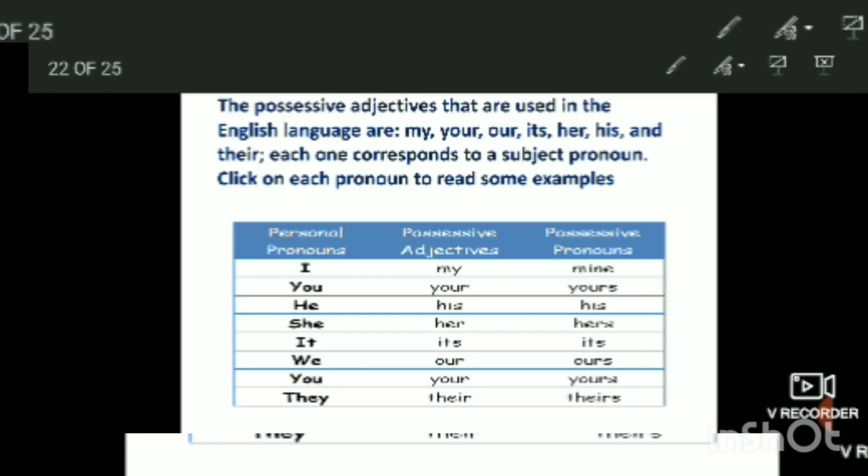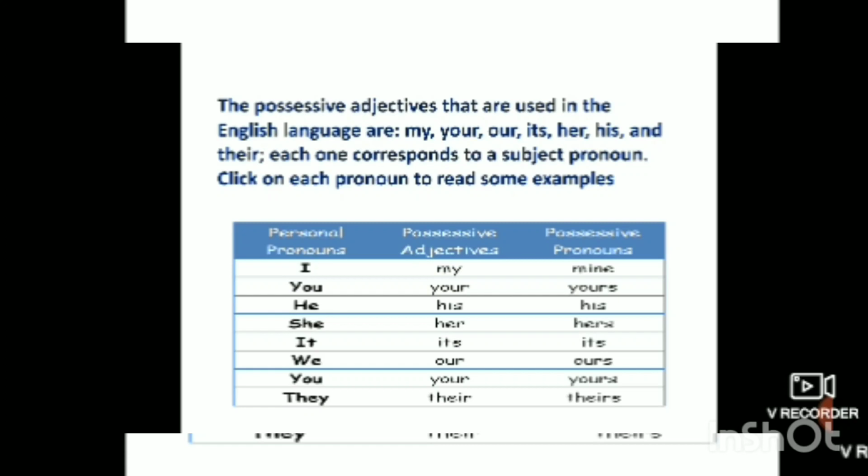We will see the possessive adjectives. These are the adjectives that are used in the English language, like my, your, our, its, her, his, and their. These are the possessive adjectives wherein we can show the possession of the thing, whom the thing belongs to. Right? Each one corresponds to a subject pronoun. Right? So we will see here.